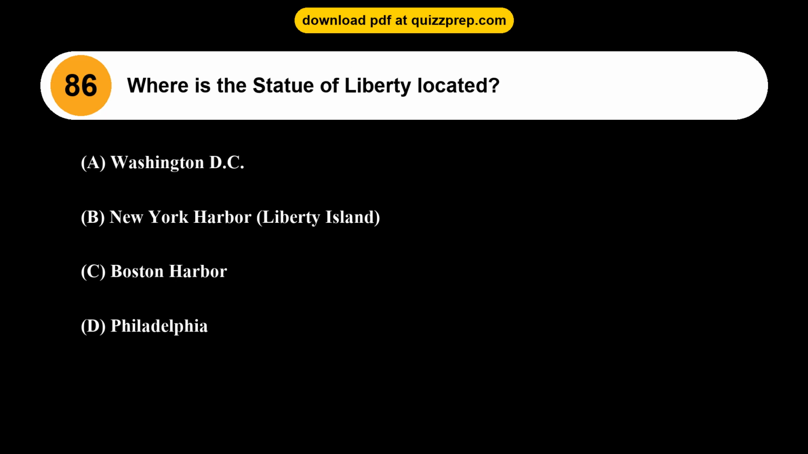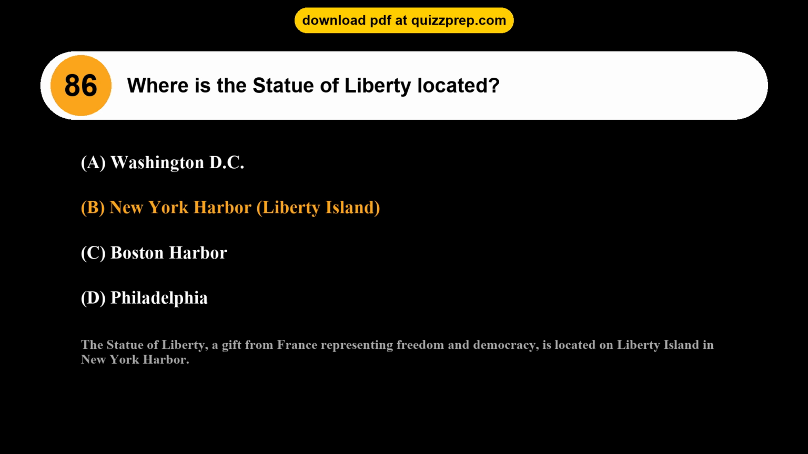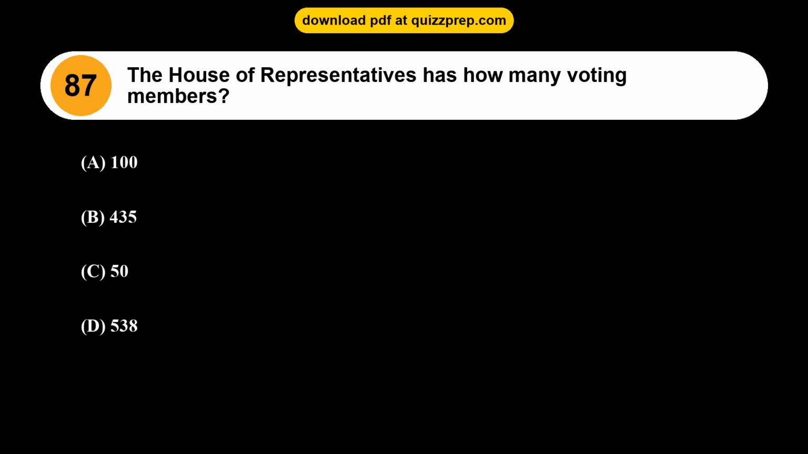Question 86. Where is the Statue of Liberty located? Option A, Washington, D.C. Option B, New York Harbor, Liberty Island. Option C, Boston Harbor. Option D, Philadelphia. The correct answer is option B, New York Harbor, Liberty Island. The Statue of Liberty, a gift from France representing freedom and democracy, is located on Liberty Island in New York Harbor.